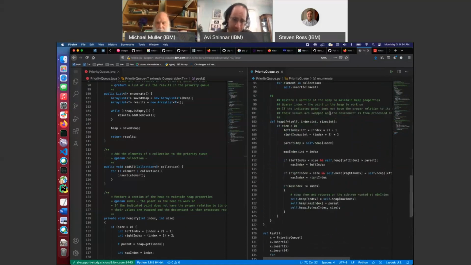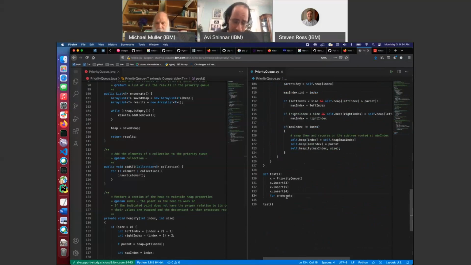It should return an iterator, but I just tried to keep it the same for now. For i and x dot enumerate, print, right? Something like that. Okay, let's try it. See how badly it fails.